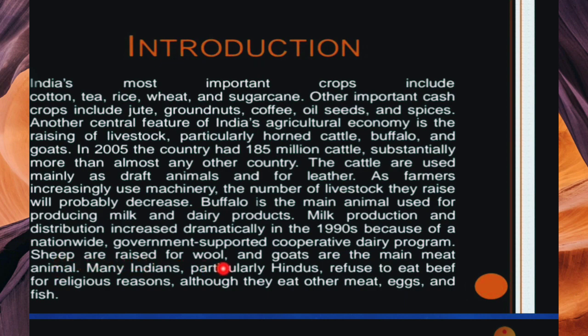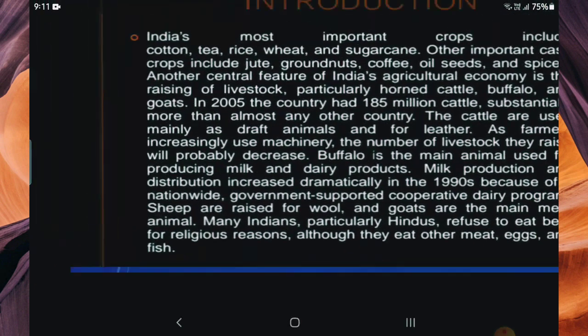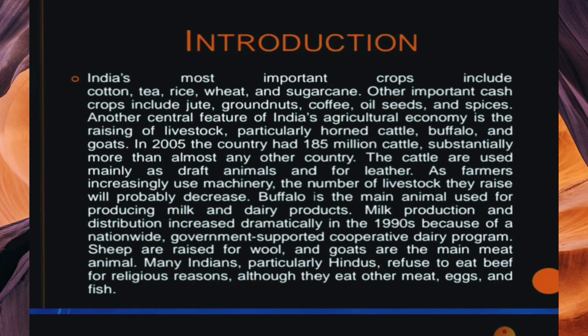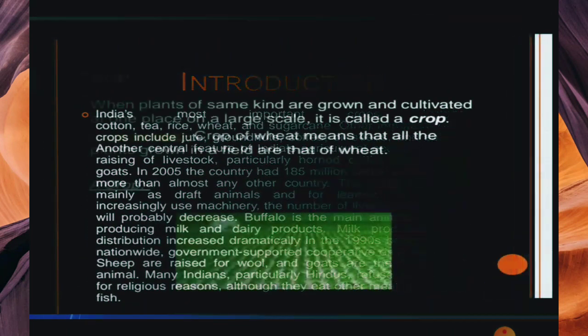Sheep are raised for wool, and goats are mainly raised for meat. In India, particularly Hindus refuse to eat beef for religious reasons, although they eat other meat, eggs and fish, which are eaten mostly by Hindus too. Okay, so next we will go on.